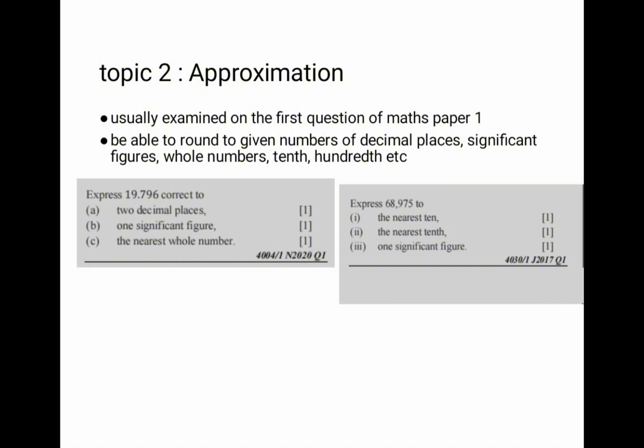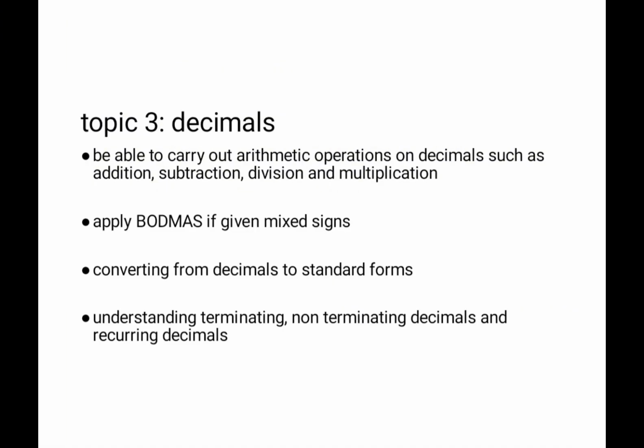You need to be able to round correct to nearest 10, nearest 10th, significant figures, etc. Let us move on to the third topic. You need to expect to be asked on decimals. Be able to carry out arithmetic operations on decimals, such as addition, subtraction, division, and multiplication.